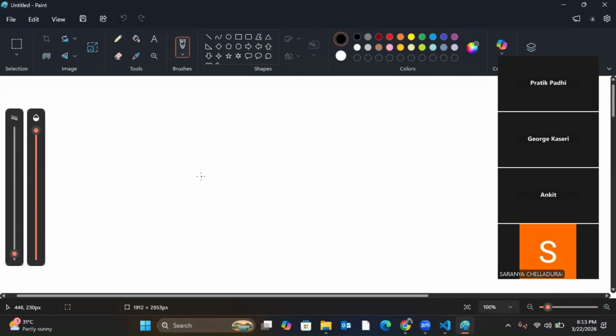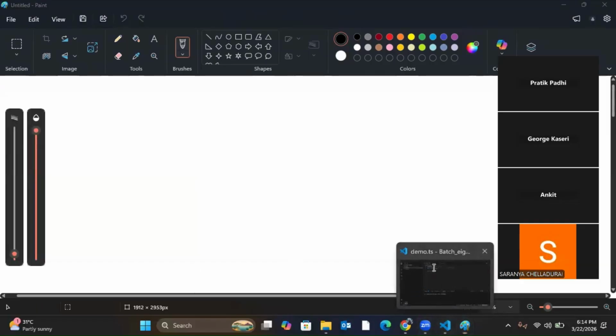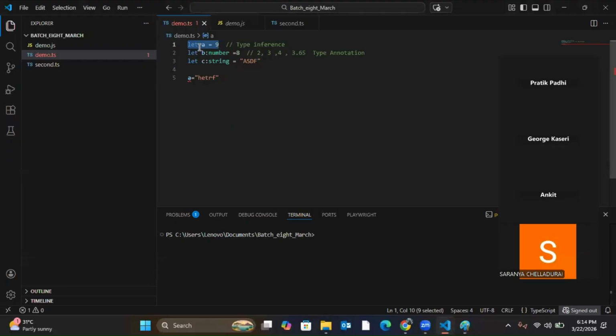Now we will be just reading about the primitive data type. That means in layman terms, the data type which can store a single value is called a primitive data type. Understood? Now if A was capable of storing multiple values like 9, 10, 15, 16, 17, 18, then it would not be a primitive data type. Now A is just capable of storing a single value. When I give 9, it has stored 9. When I again declare A is equal to 7, it will replace 9 and store 7. It will not store both 9 and 7. So it can store only a single value. Same goes for C also, B also. Now these are primitive data types. So first we will be learning primitive data types. Clear?